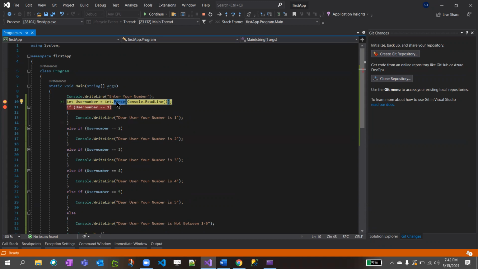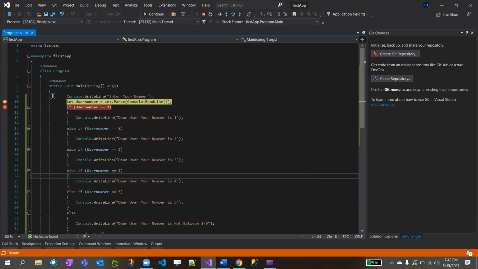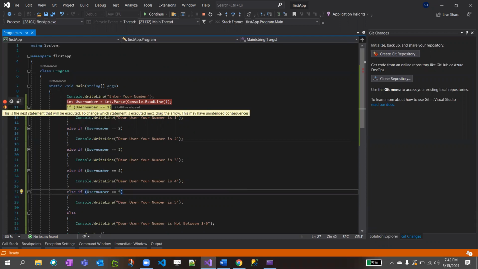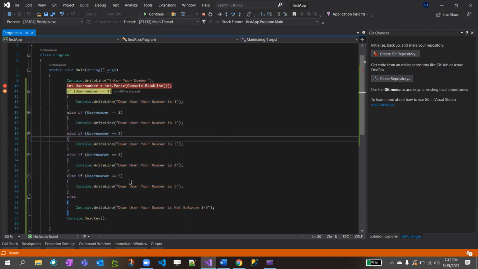You put int.Parse, Console.ReadLine. So now it is asking to enter your number, but to get into that function, you just click continue. Enter your number. So here I'll enter 5. See, the breakpoint got hit. You see this arrow. So now user number is 5. Tell me which line will get executed, since we have if, else if, else if, else. Okay, line number 29, right?